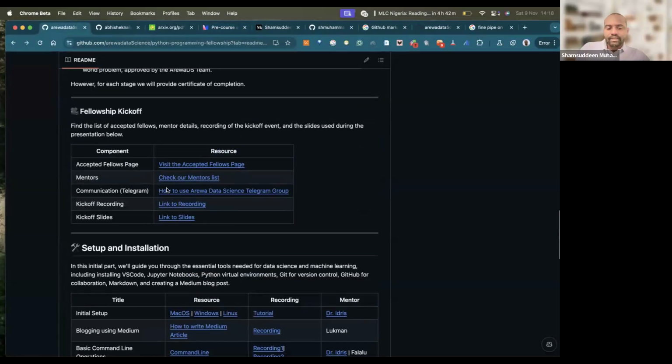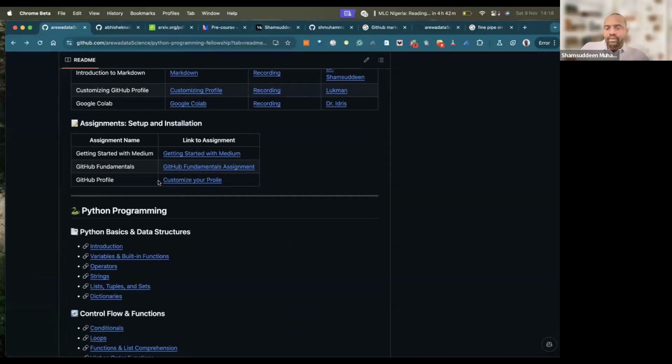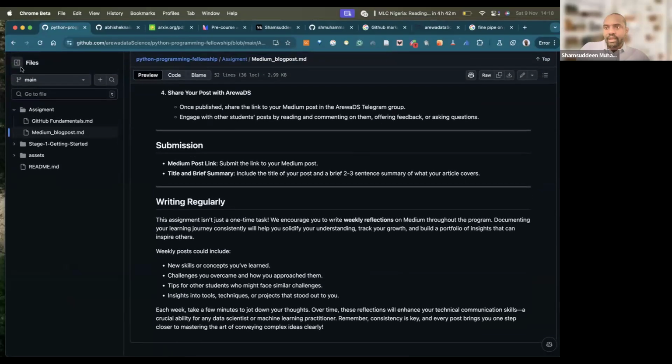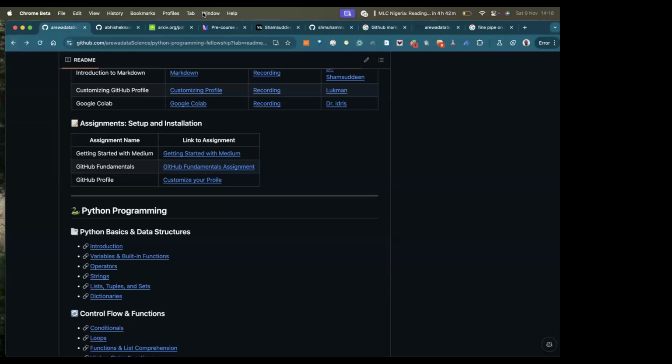If you go to the RODS website, this is our assignment. The first assignment is creating a Medium blog post. We itemize this. When you create your Medium blog post, what you need to do is just put the link of your Medium profile in the Google form we provided. That's all. You finish with your Medium blog post about what your experience was all about. Have you done that or not? Yes, sir, I have done that. Okay, good.